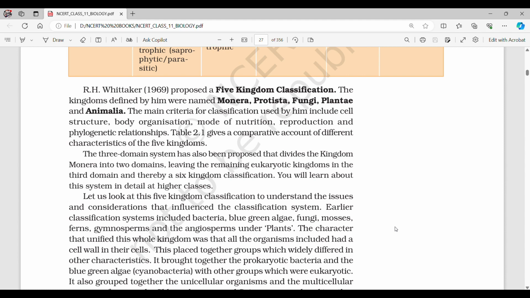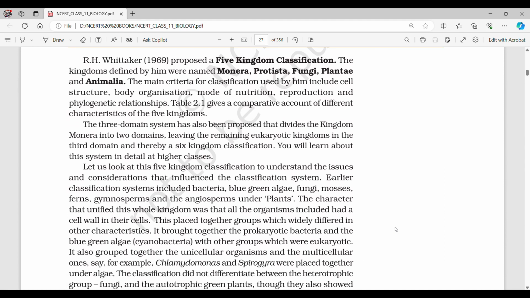The three domain system has been proposed that divides the kingdom Monera into two domains, leaving the remaining eukaryotic kingdoms in the third domain, and thereby a six kingdom classification. You will learn about this system in detail in higher classes. Let us look at this five kingdom classification to understand the issues and considerations that influence the classification system.